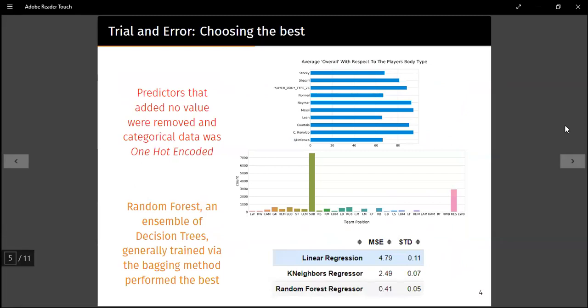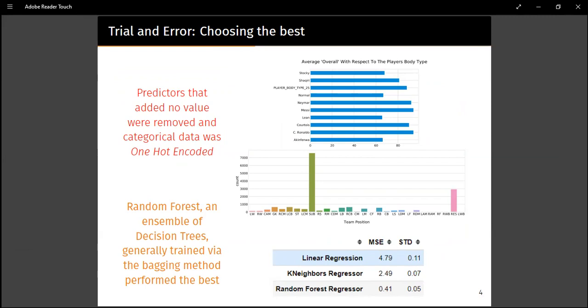So before we trained our data, we removed predictors that added no value, dealt with null values, and also one-hot encoded categorical data. Here in the right-hand side images, you see two different predictors, body type and team position, where body type not only has body types stocky, lean, and normal, but also body types such as Cristiano Ronaldo and Neymar. And the below plot, which shows the team position, shows the highest count of substitutes being team positions, and such data had to be dealt with before we trained our data.